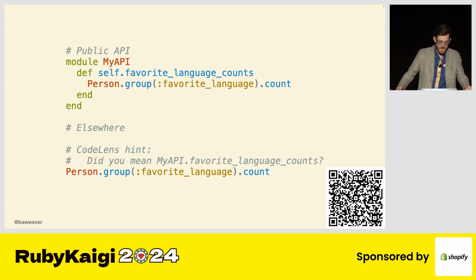Let's say we had a public API, which is something like person.group_favorite_language.count, and we want to know that. Now, if someone else in our code base happens to go and write code which looks very similar to that, could we not look at that through a code lens of indexing and say, this public API exists already, did you mean to use this other thing instead? And that's very possible today using language servers. We could very easily do something like this.